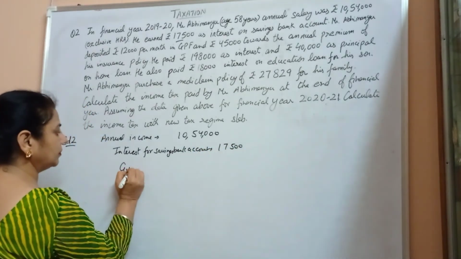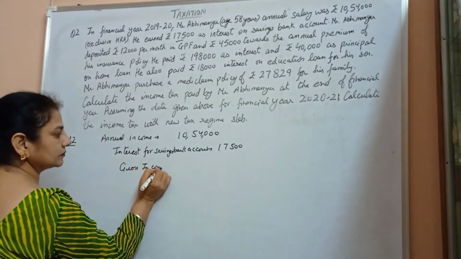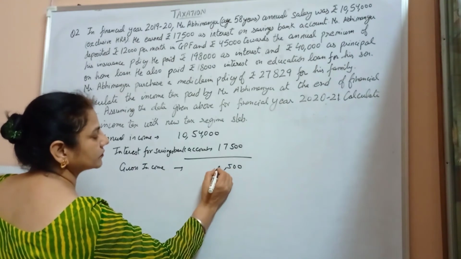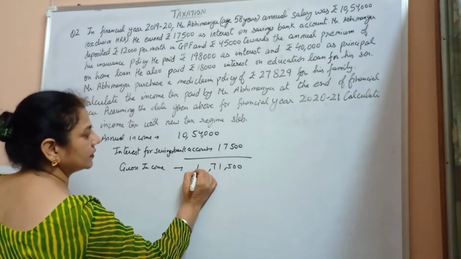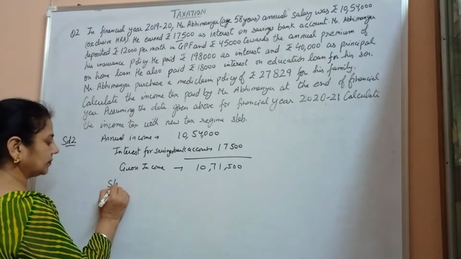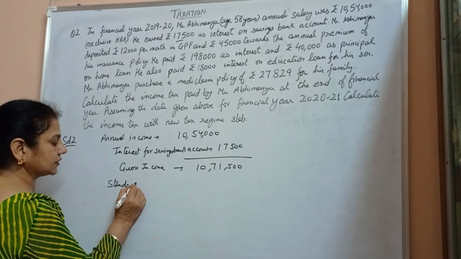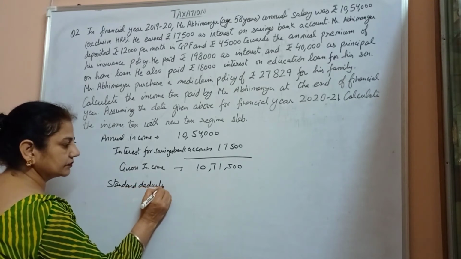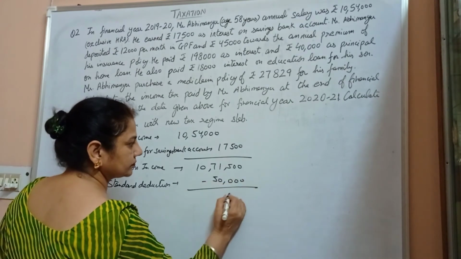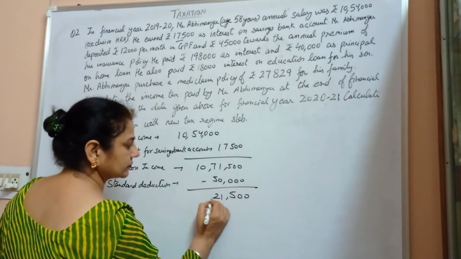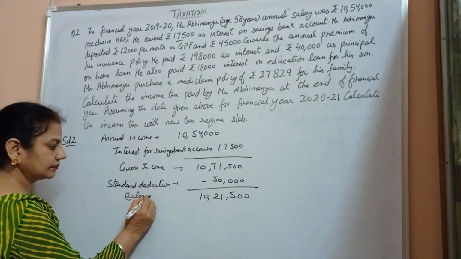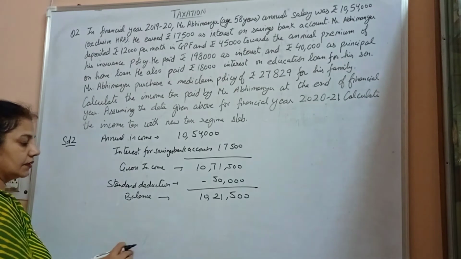So gross income will be, on adding this, 10 lakh 71,500. Subtract standard deduction of 50,000. 10,21,500 is the balance.